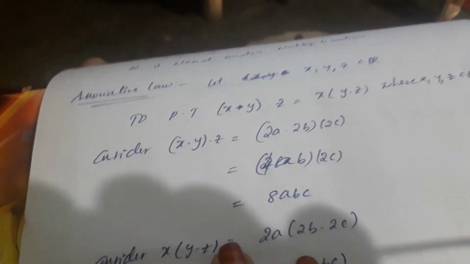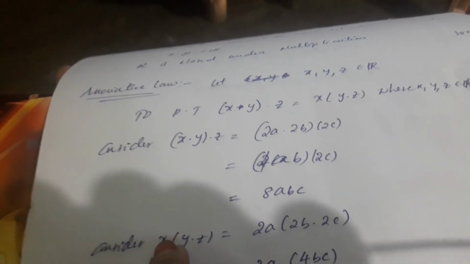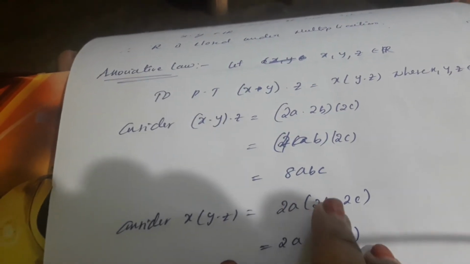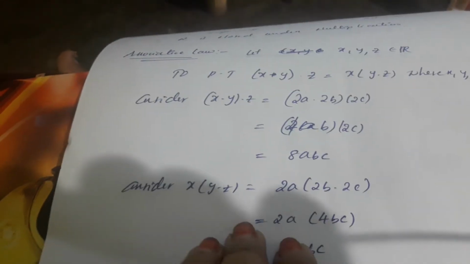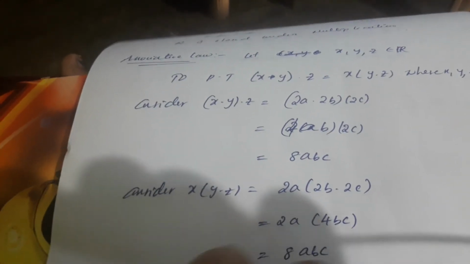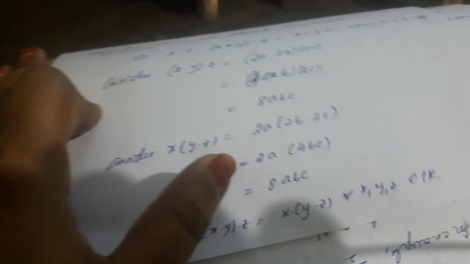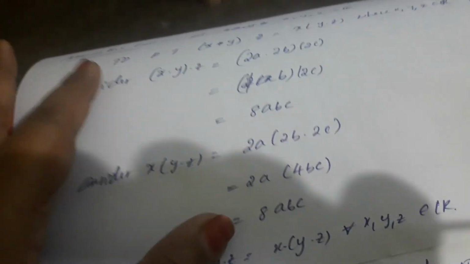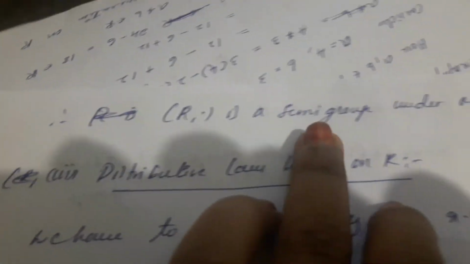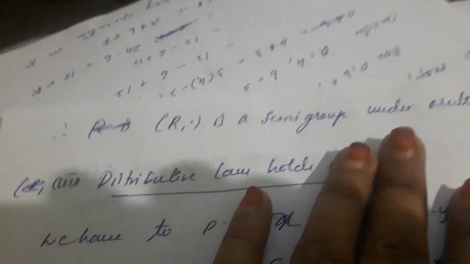And again consider x dot (y dot z), where x is equal to 2a, y is equal to 2b, z is equal to 2c. 2a into 4bc is equal to 8abc. Therefore, (x dot y) dot z is equal to x dot (y dot z) for every x, y, z belonging to R. Therefore, R, dot is a semigroup under multiplication.